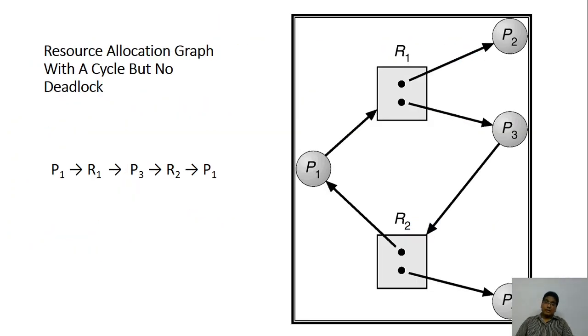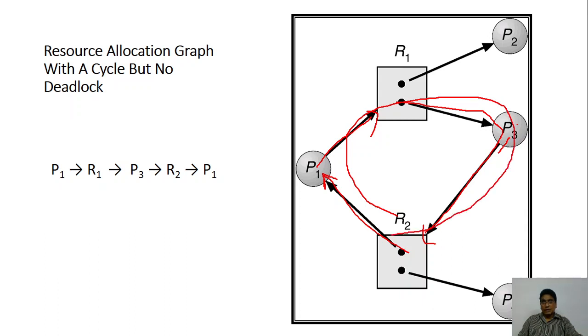Now let's look at one scenario wherein when you look at it, you may see that there may be a deadlock. P1 is making a request to R1. R1 is already there with P3 as well as P2. P3 is making a request to R2, which is already there with P1. So if you look at this, this is a deadlock. However, there are two instances.